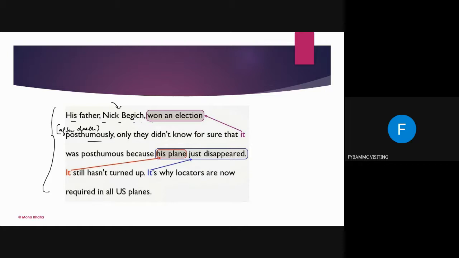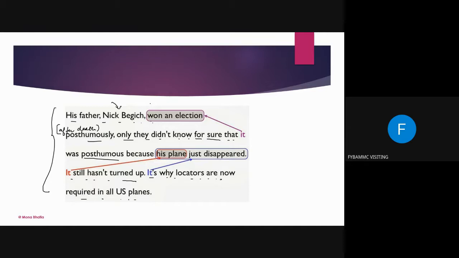So posthumously, only they did not know for sure it was posthumous because his plane just disappeared. It still has not turned up. It's why locators are now required in all US planes.